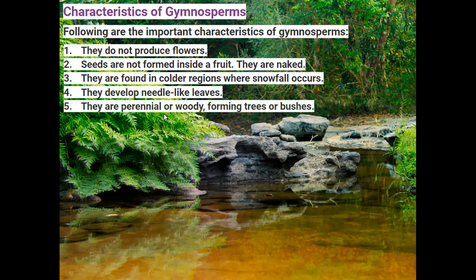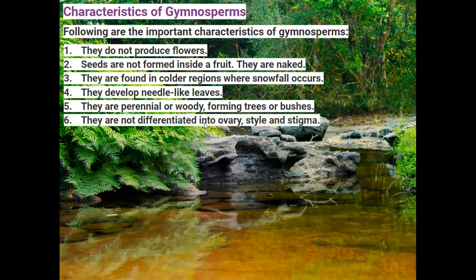Perennial means they live for continuous years, not just one or two years. They are observed in all years of the environment, and they are woody, forming trees and bushes. Woody means a strong main trunk is present.